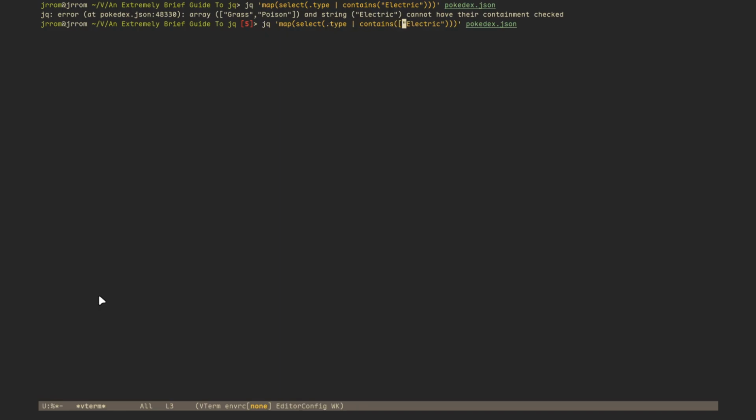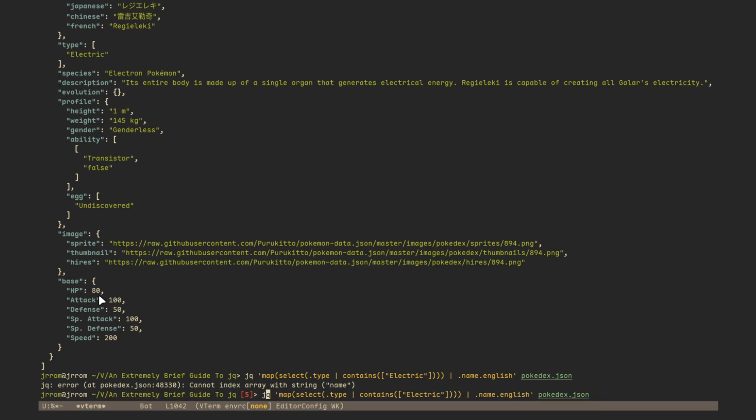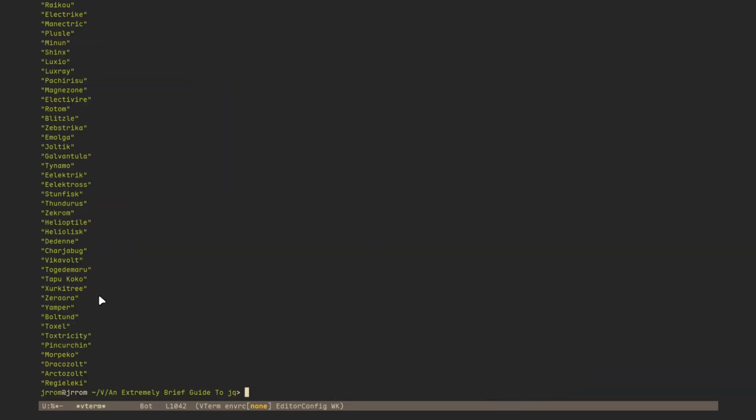Ah, yes. When using contains, you have to put the string in an array. We have the entire value, so we just get the name dot English. There we go. We have all the names of all the electric Pokemon.